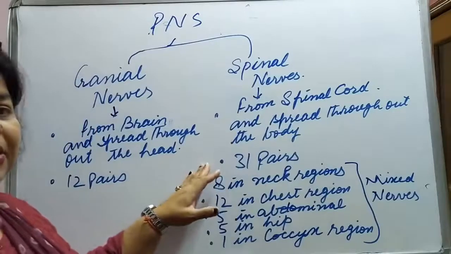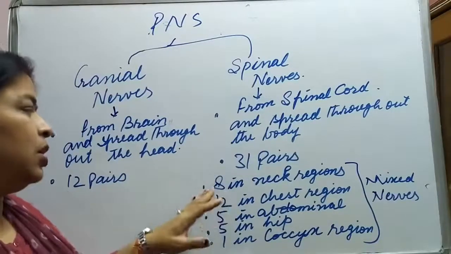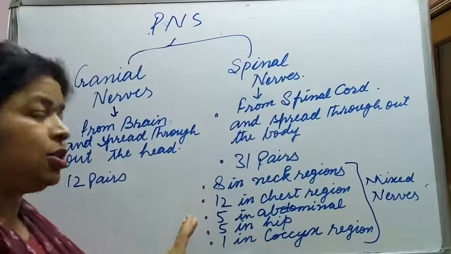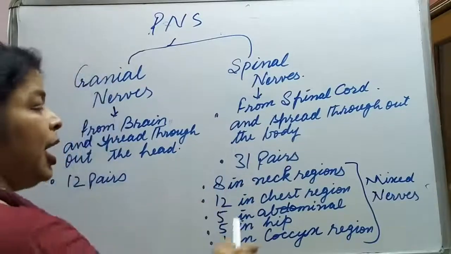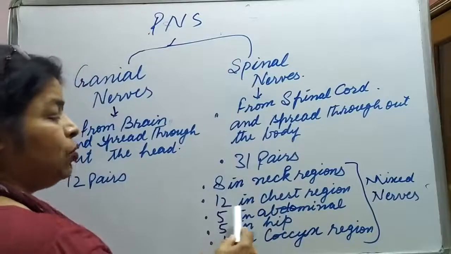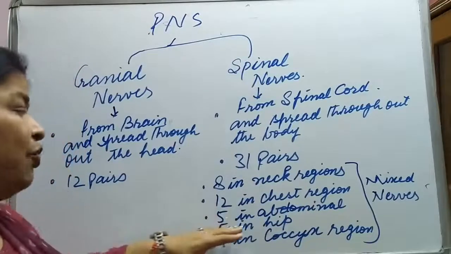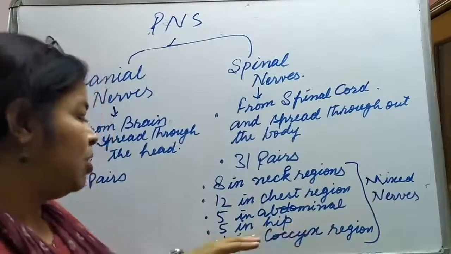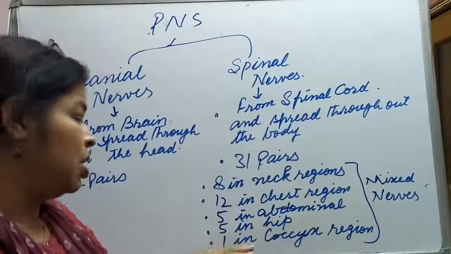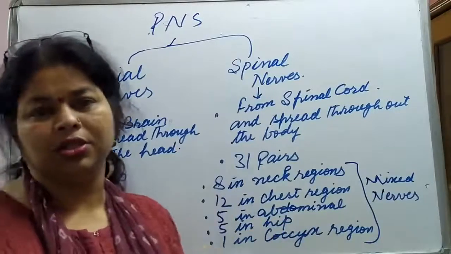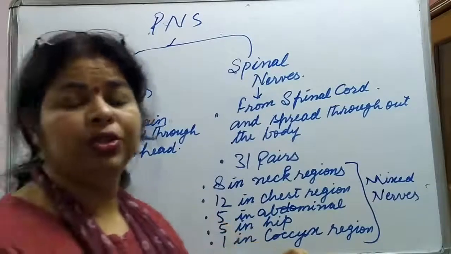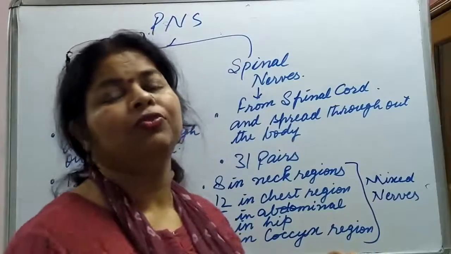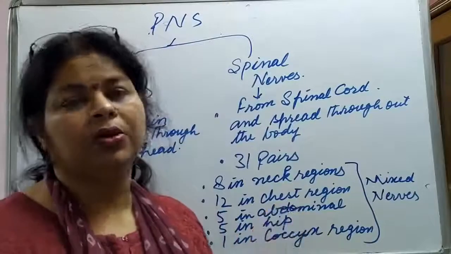Now, how many pairs are there? 31 pairs. How are these 31 pairs of nerves distributed? 8 in the neck region, 12 in the chest region, 5 in the abdominal region, 5 in the hip region, and 1 in the coccyx region. What is the coccyx region? The coccyx is the bone which is the last bone of the vertebral column.